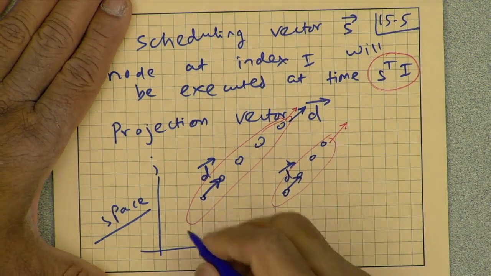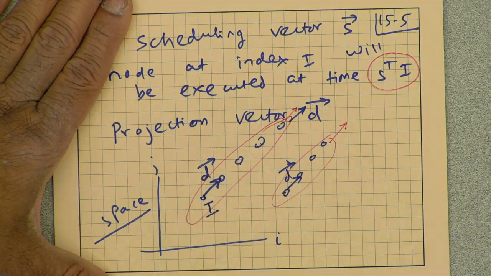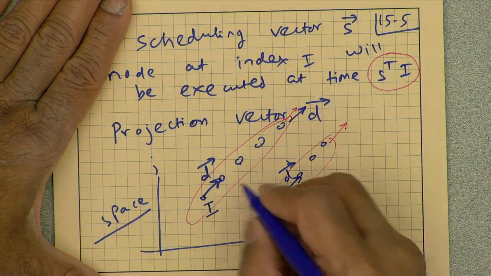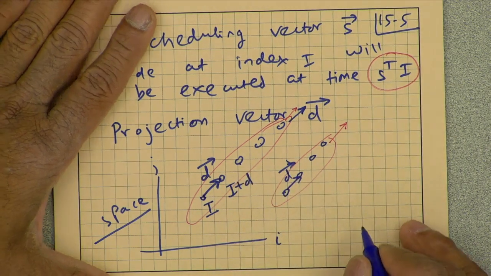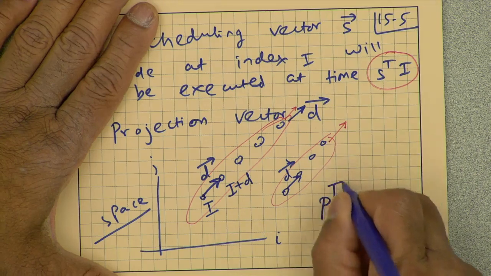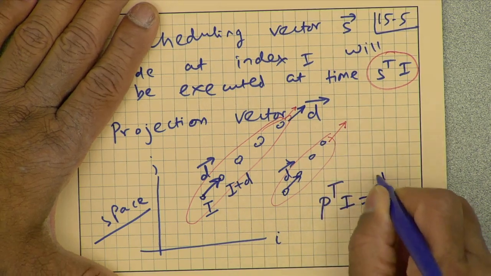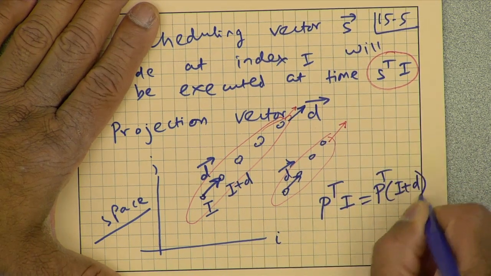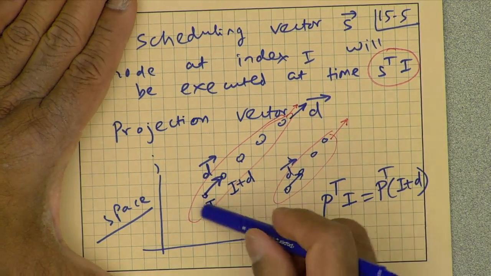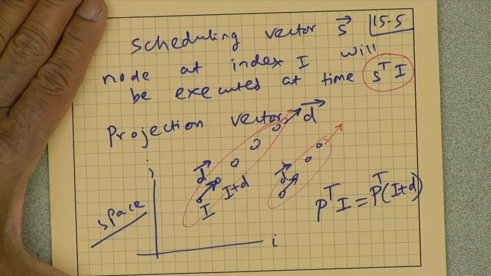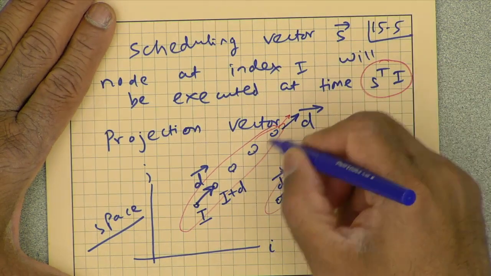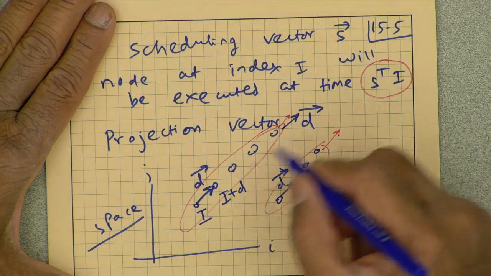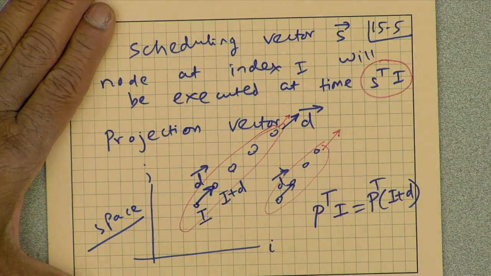So if this node is placed at index I and this node is placed at index I plus D, what does that say? That says that P transpose I must equal P transpose times I plus D, because these two nodes are mapped to the same processing element, by the definition of the projection vector. All nodes displaced by D are mapped to the same processing element.